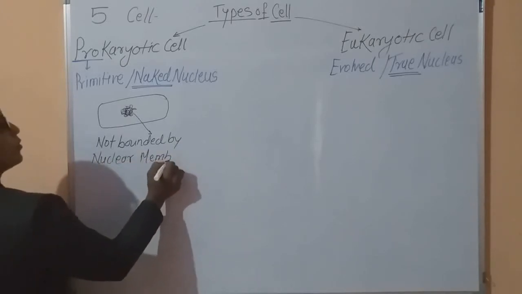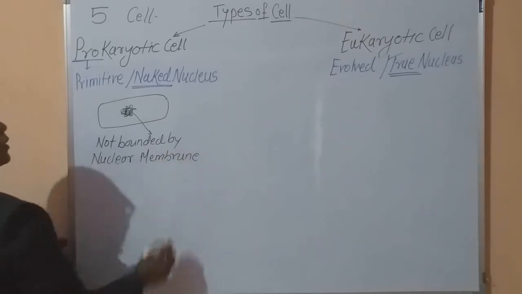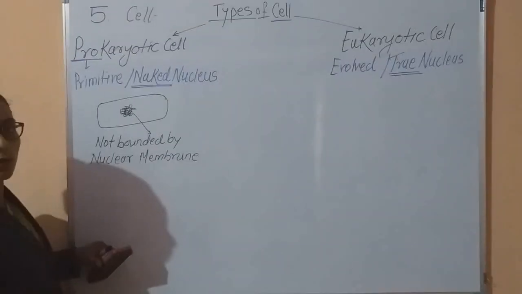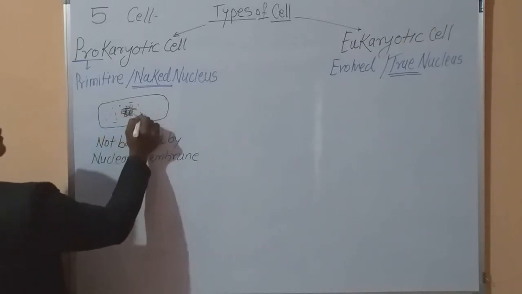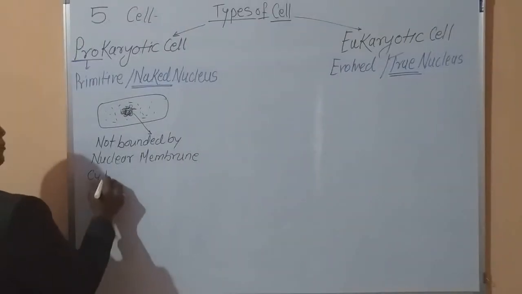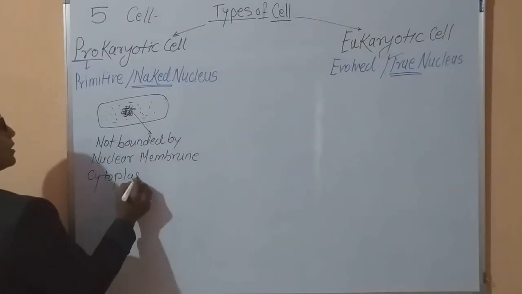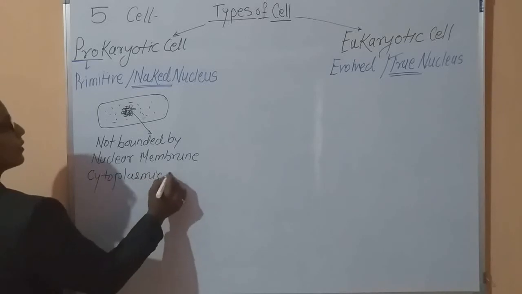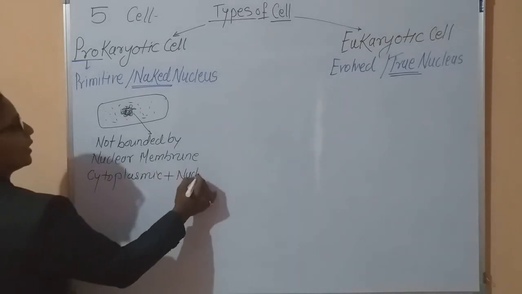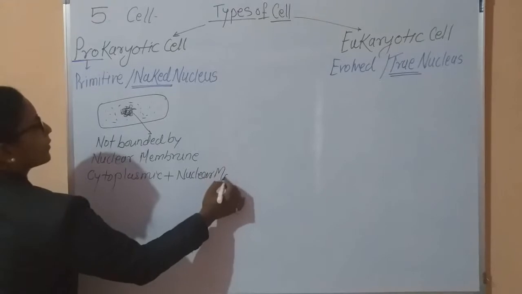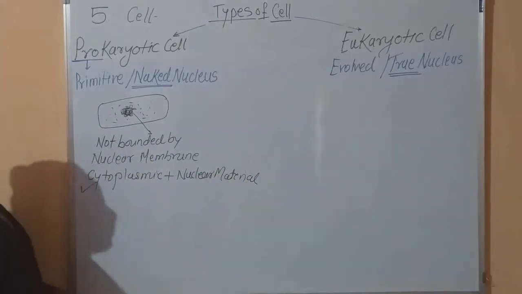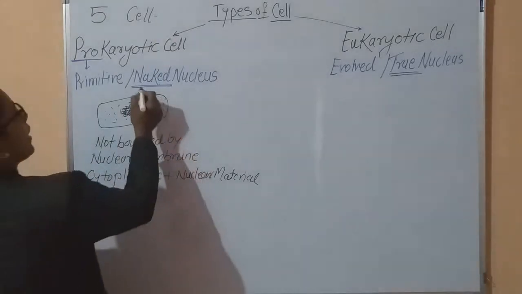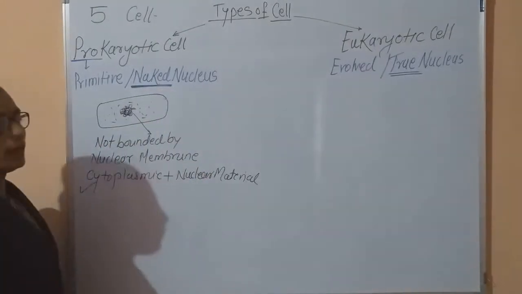Hence the cytoplasmic material and the nuclear material are mixed. That is, intermixing is observed in the prokaryotic cell. Hence it is called a naked nucleus.